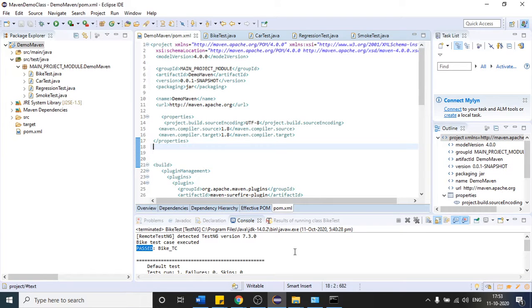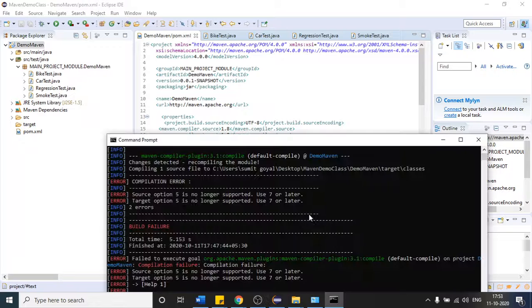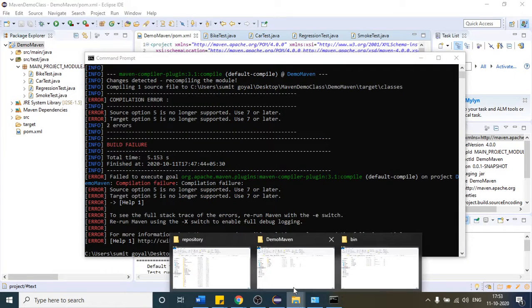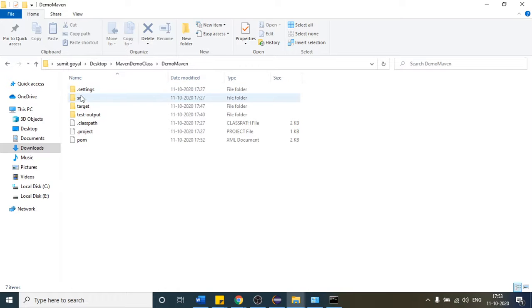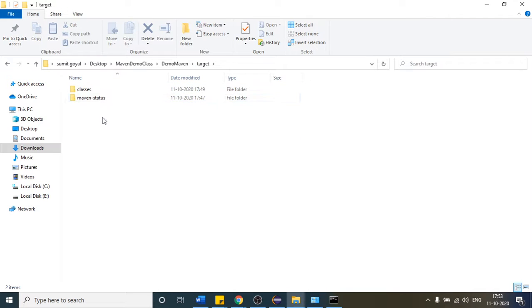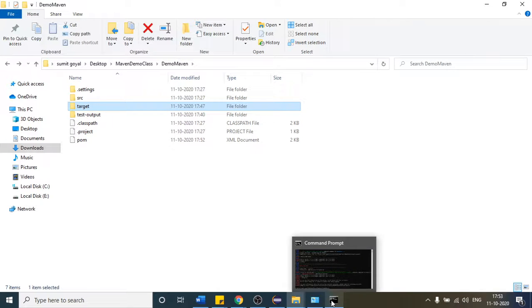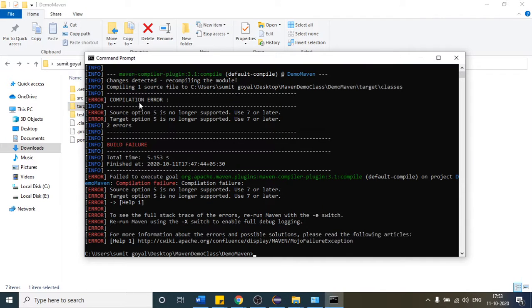After that, let us first see. I think there is a target folder. You can see this is the folder created when we try to run our Maven project. If I want to remove all the previous files from when we tried to run, let us first run it, then we will delete them with the help of clean. So if I provide it like that, what will happen?